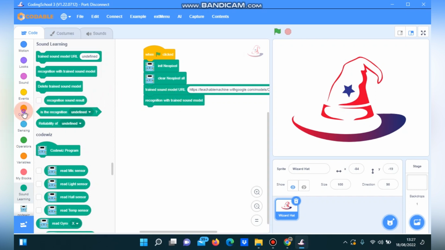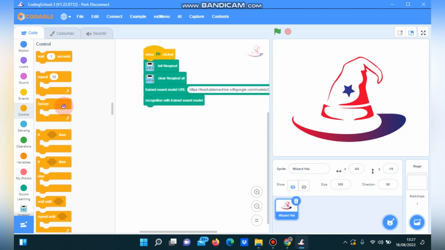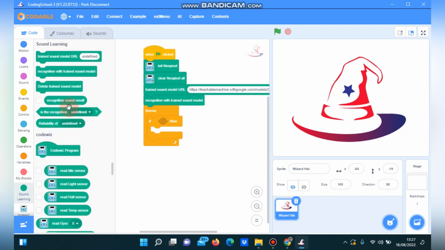Next, we click control. Then we choose forever. Then we click the if-then block. We put that here. Okay, and we click sound learning.